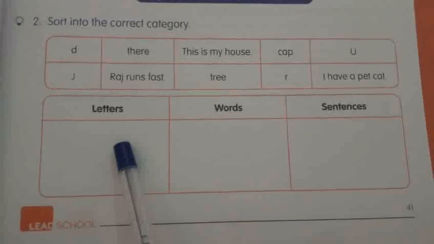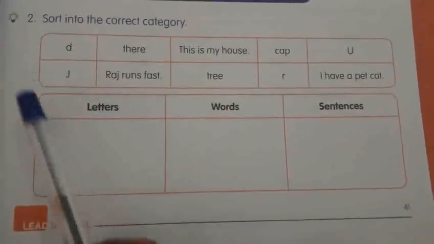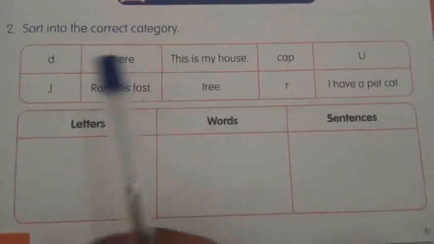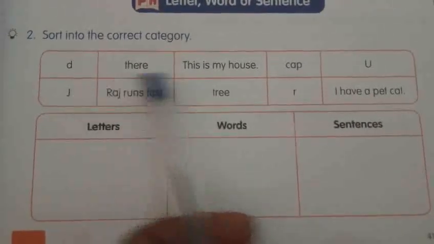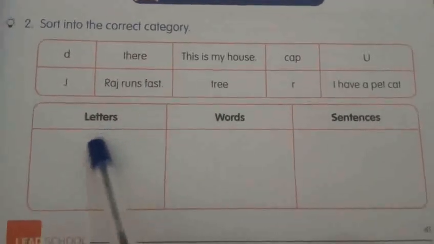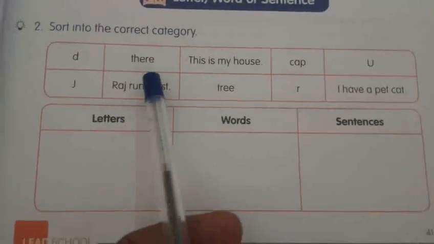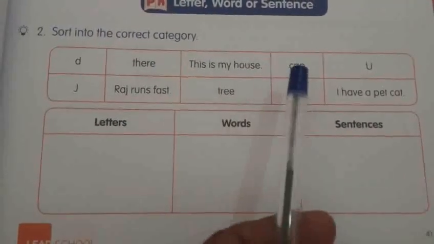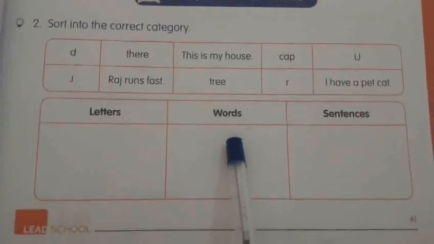First of all, we have to identify the letters and write them down here. What are they? Can you say? Yes. D, U, J and R. So you have to write them down here. Next, words: that, cap, tree. Here you have to write those words.